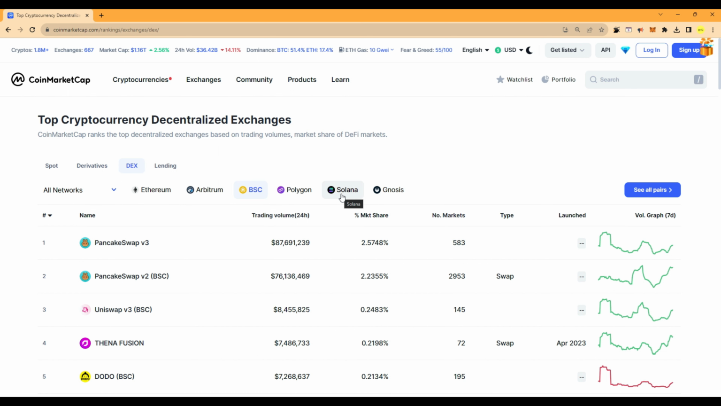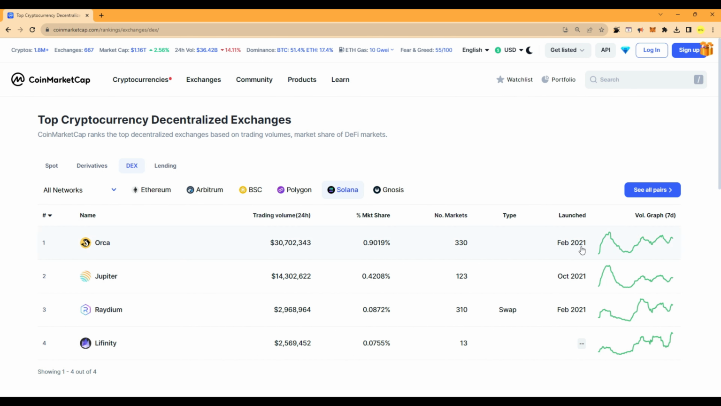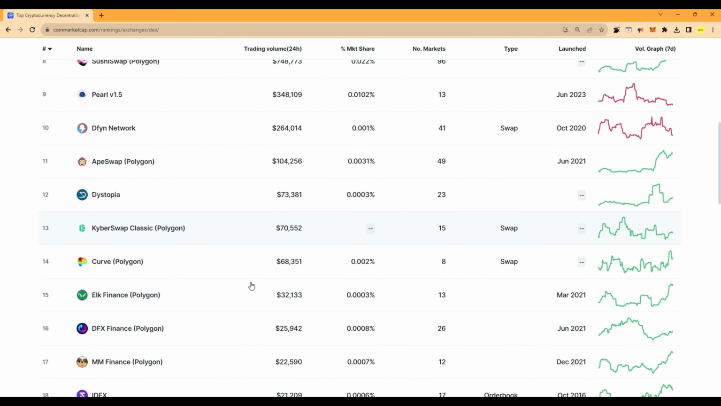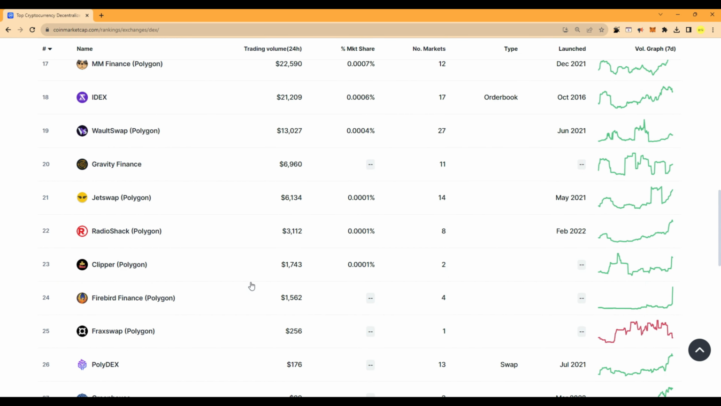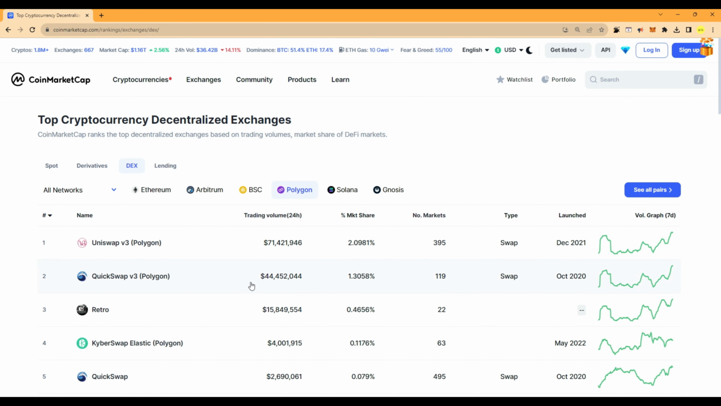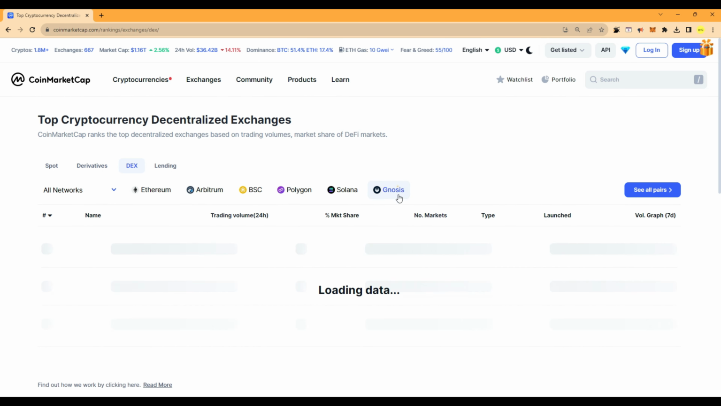In the same way, we have Solana, but you will see that very few platforms are operating using Solana. We have Polygon, and since this is a layer 2 solution for Ethereum, the number of exchanges will be more compared to Solana. And then we have Arbitrum and Genesis.